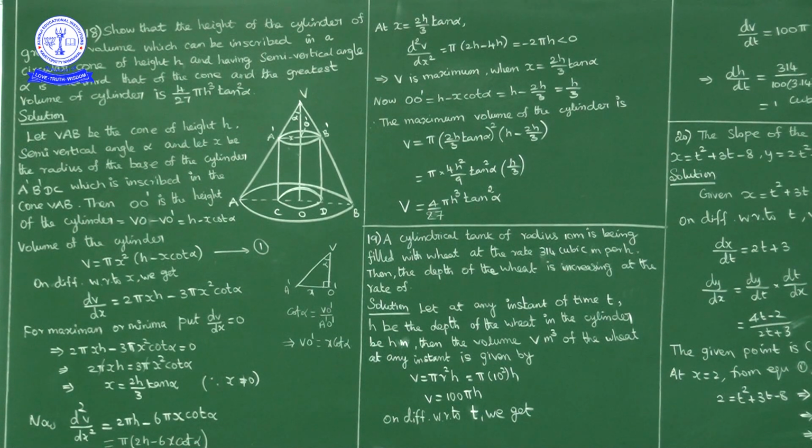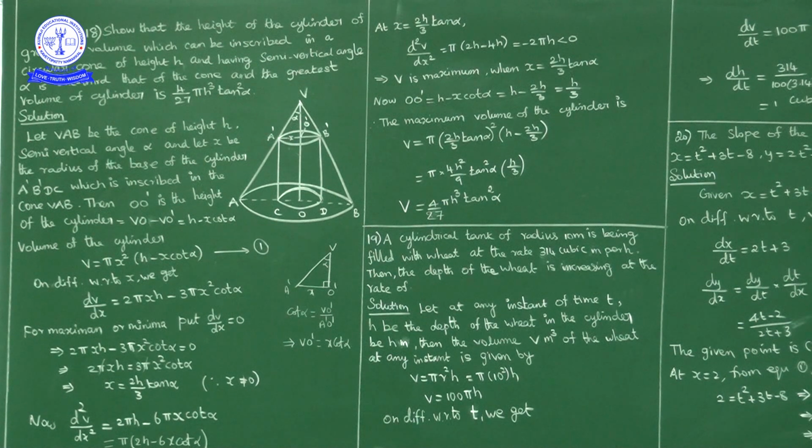So at x is equal to 2h by 3 tan alpha, second derivative we got negative. So by second derivative test, volume is maximum when x is equal to 2h by 3 tan alpha. Okay, by substituting x is equal to 2h by 3 tan alpha in OO dash. What is OO dash? OO dash is h minus x cot alpha. So h minus x, what is x? 2h by 3 tan alpha into cot alpha. Tan alpha cot alpha cancel. So h minus 2h by 3 nothing but h by 3. So height of the cylinder is equal to 1/3 of height of the cone.